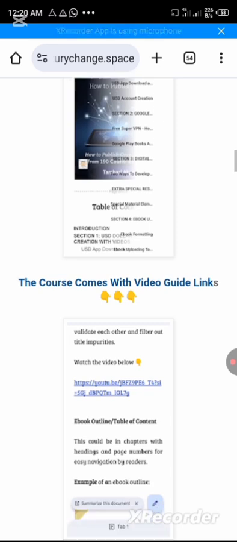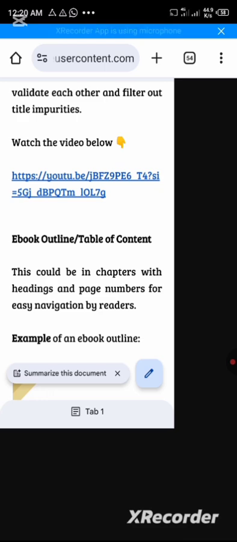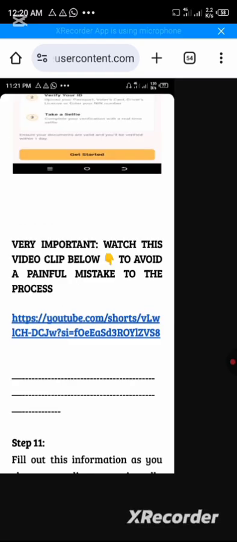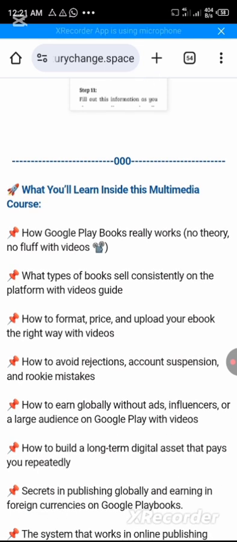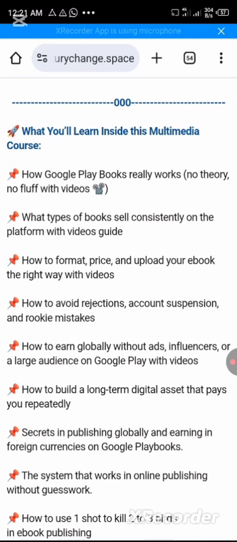Now the course comes with video links, just as you can see here too. While you're in the course, you see video links. Ensure you watch them because they will show you exactly what to do and how to do it. Now, what you learn inside this multimedia course, first and foremost: how Google Play Books really works, not theory, with videos. Most times people just jump on some publishing platforms and start uploading books, and so they while away their time and waste every resource they have invested in that platform, and get back nothing because they fail to follow systems that work. And that's what this course will do for you.